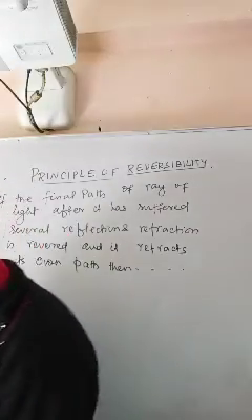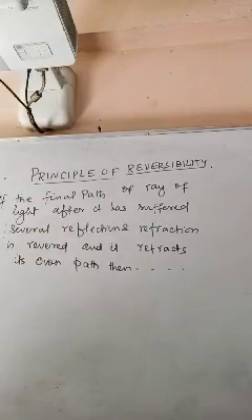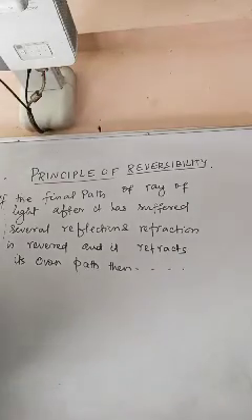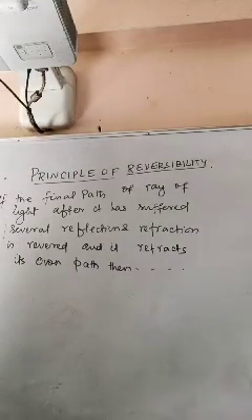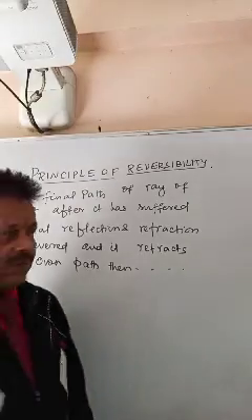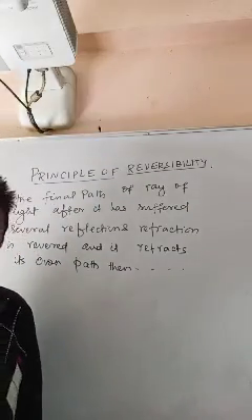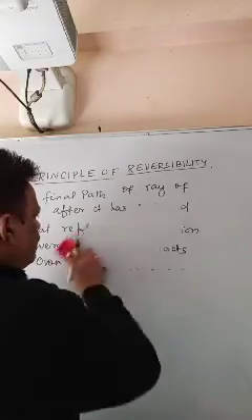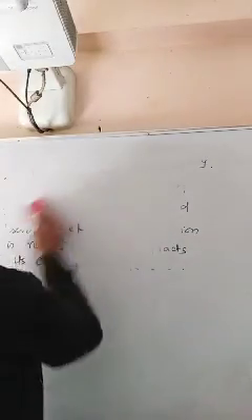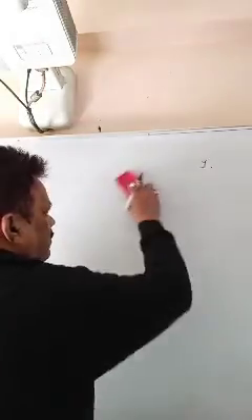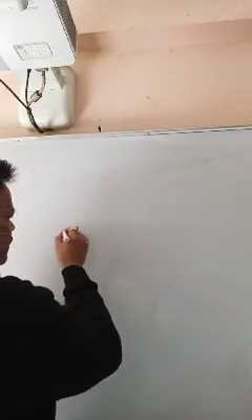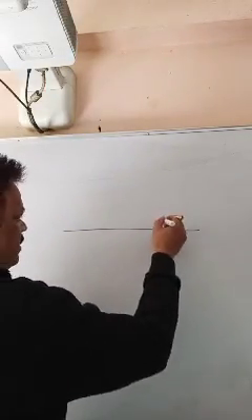So to understand this, look at here. Suppose there is a medium here. This is medium 1.